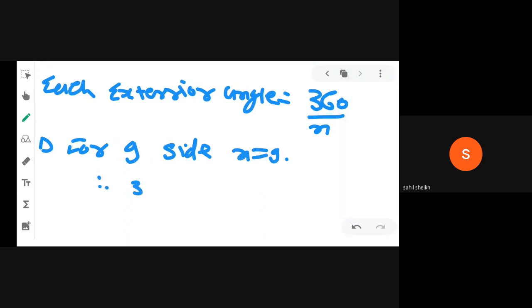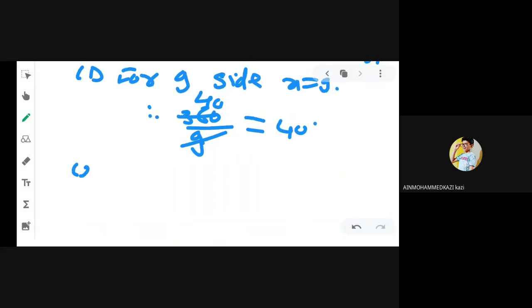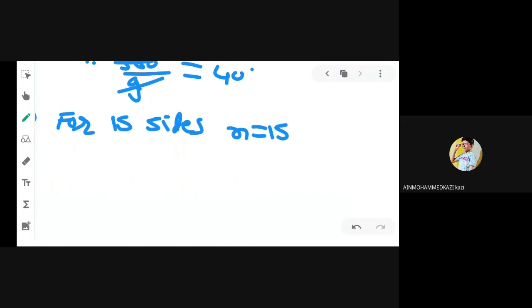So what is the answer? 360 divided by 9. 40 degree. 9 4s are 36 and 0, so 40 degree. Okay. And second, for the 15 side polygon, we can take n is equal to 15, put in the formula 360 divided by 15.